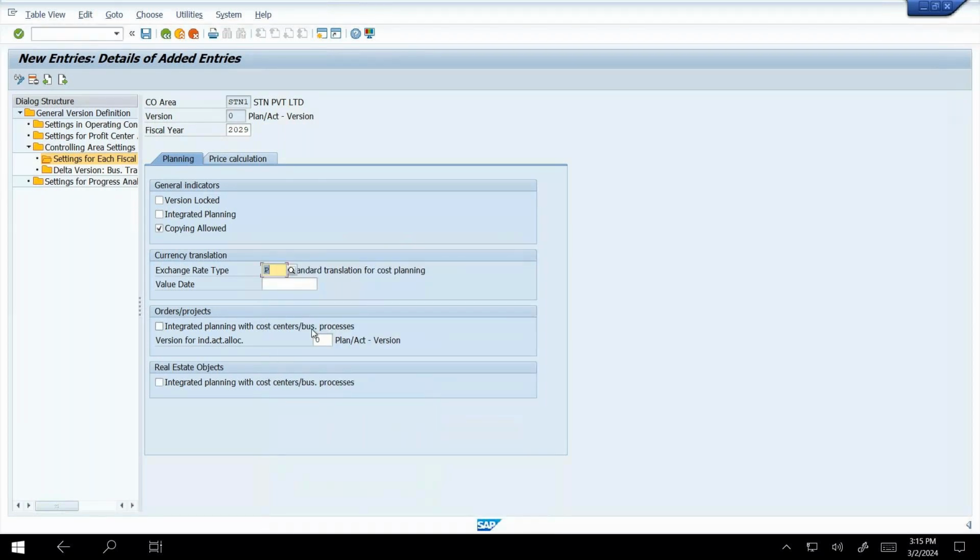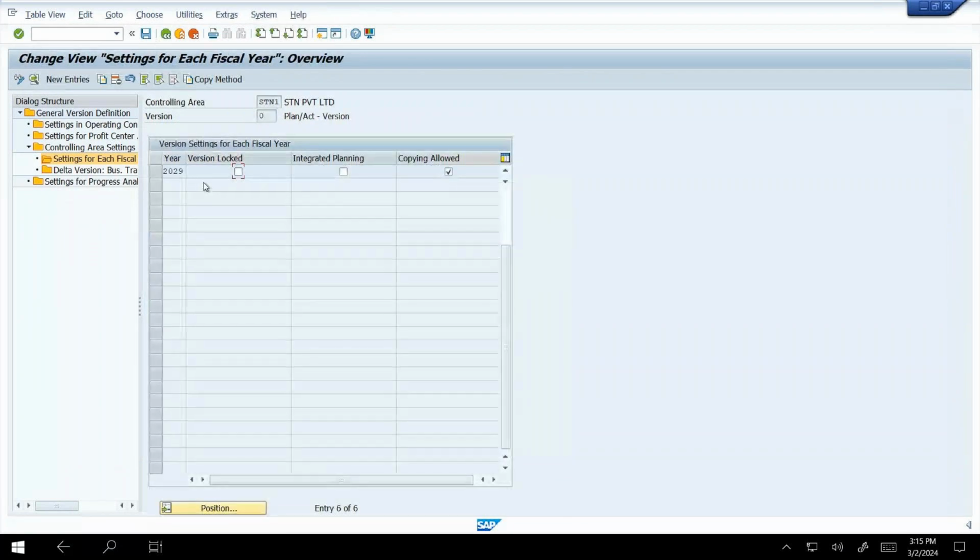Control S and C. So we can see that 2029 also created. This is 2029. It's also created, and 2024, 25, 26, 27, 28, 29. They are all created. Okay. So this is how the way to create that control version. Okay, you understood what I said, ma'am? Yes, sir. Okay. Next step, we have to go for that integration with controlling and finance. Okay.